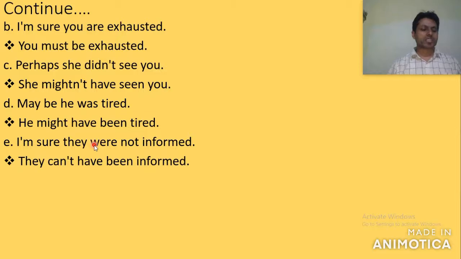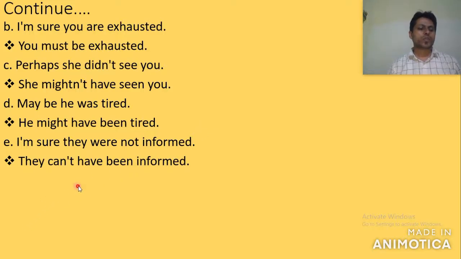So my dear student, before you do this exercise, before you answer these questions, you are supposed to know that if there is am, is, are, it will be changed into be. If there is verb 1 or verb 5, change into verb 1, and verb 2, have plus verb 3 and has plus verb 3 change into have plus verb 3.